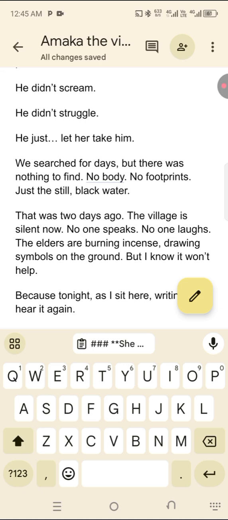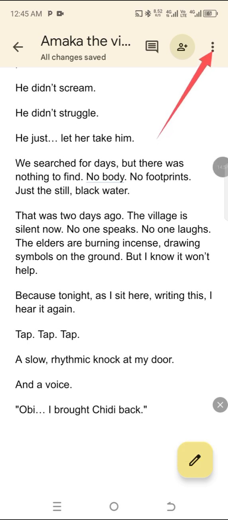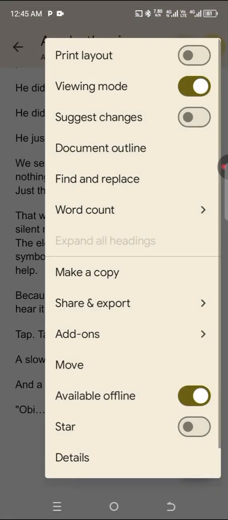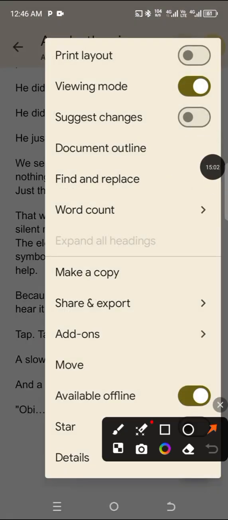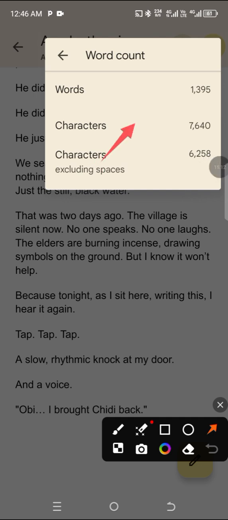All right. So I want to check the word count. How do I check the word count? Okay. So just come to the 3 dot here. Just look at my arrow. See now. Click on the 3 dot there. So when you click on it, then you see something like word count. You click on it, so it will tell you the number of words that is inside what you have copied. I have 1395, which is still smaller. I told you you should have like 2000 to 3000 words.